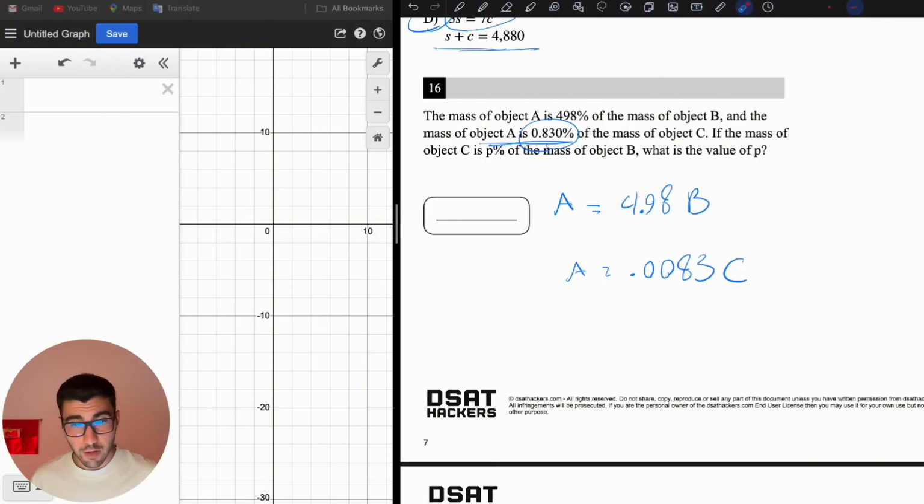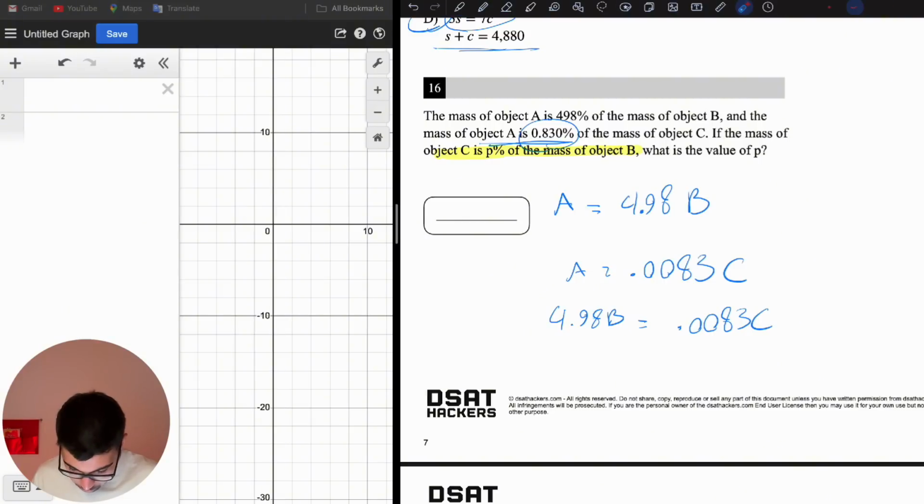So if the mass of object C is p% of the mass of object B, what is the value of p? So we want to write C in terms of B. The mass of object C is p% of the mass of object B. So we want to write C equals some percent of B, C in terms of B. So I'm going to plug this A into here. A is 4.98B, so I'm just going to write 4.98B equals 0.0083C.